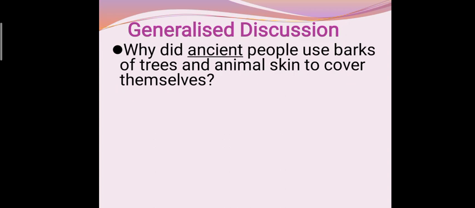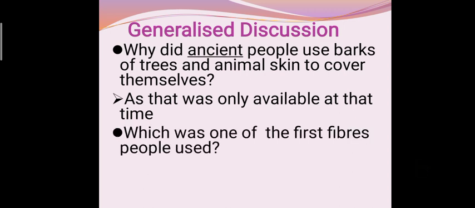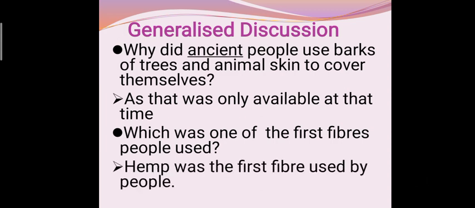Now the next question is, why did ancient people use barks of trees and animal skin to cover themselves? Students, in ancient times only these things were available with them, so they used all the available material for covering their bodies, which was one of the first fibers people used. Hemp was the first fiber used by people. In fact, it was first cultivated in China.